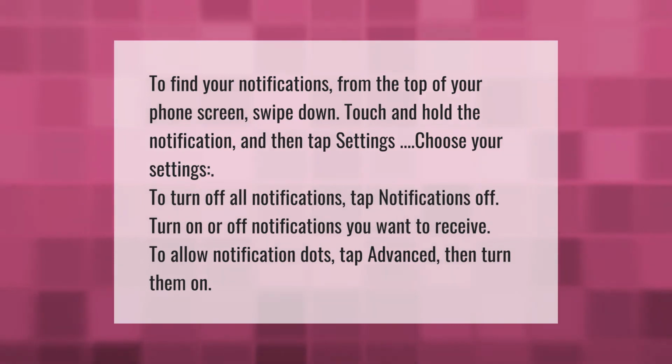To find your notifications, from the top of your phone screen, swipe down. Touch and hold the notification, and then tap Settings. Choose your settings. To turn off all notifications, tap Notifications Off. Turn on or off notifications you want to receive. To allow notification dots, tap Advanced, then turn them on.